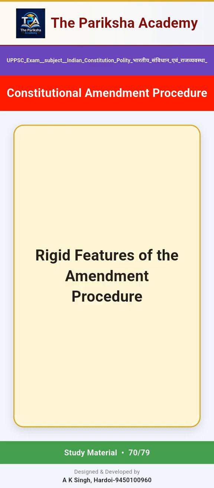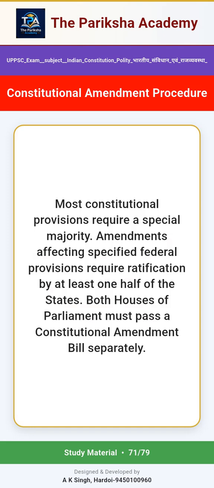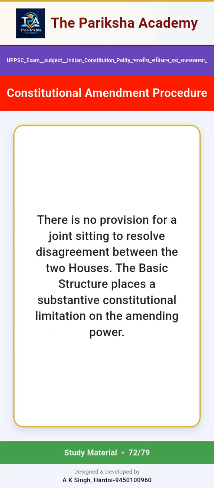Rigid features of the amendment procedure. Most constitutional provisions require a special majority. Amendments affecting specified federal provisions require ratification by at least one-half of the states. Both houses of Parliament must pass a constitutional amendment bill separately. There is no provision for a joint sitting to resolve disagreement between the two houses. The basic structure places a substantive constitutional limitation on the amending power.